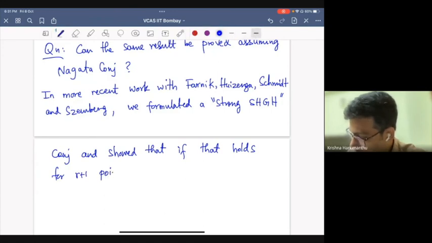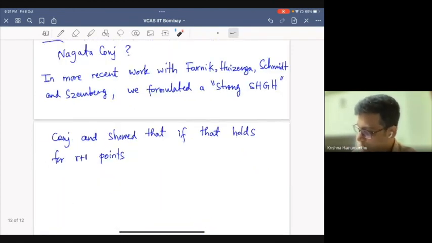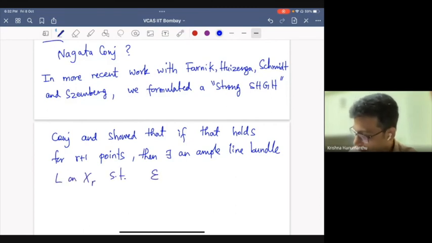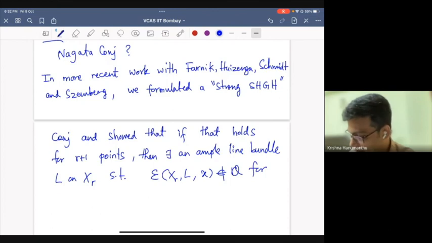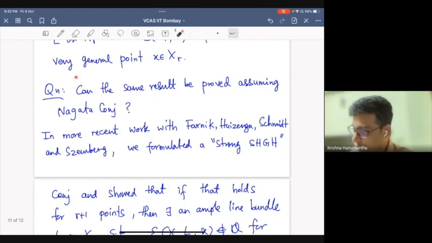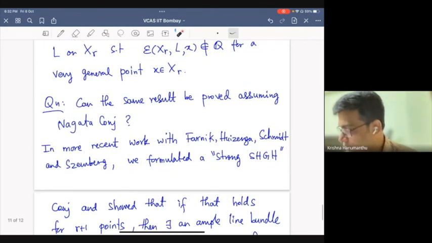So if that stronger conjecture holds for r+1 points, then there exists an ample line bundle L on X_r such that the Seshadri constant epsilon(X, L) on X_r is not rational for every X. So not just general X. The earlier results were for general points, but of course we need a stronger statement, and that I don't have time to describe, but it is a strong SHGH conjecture.